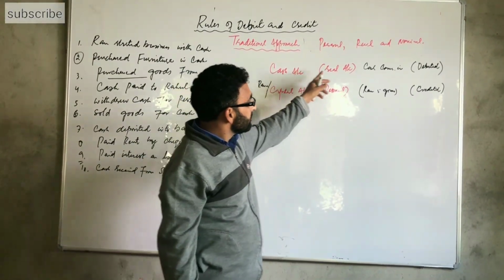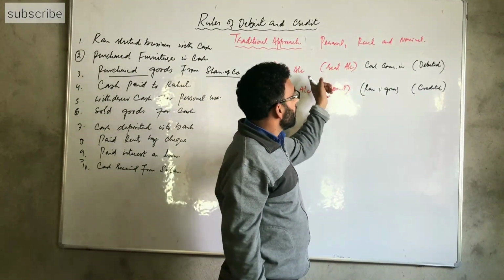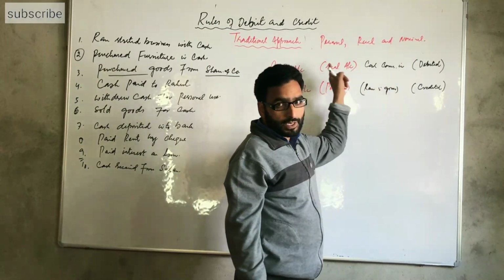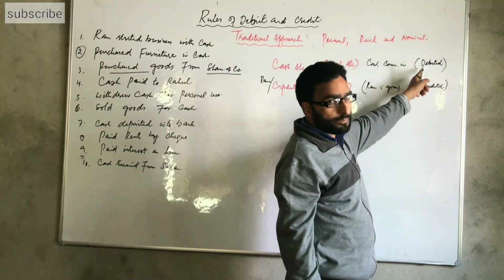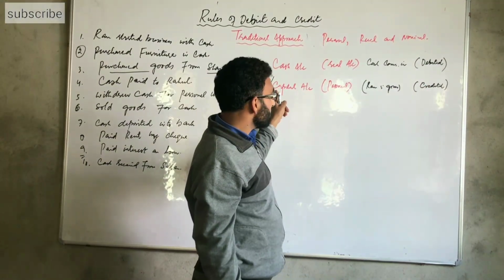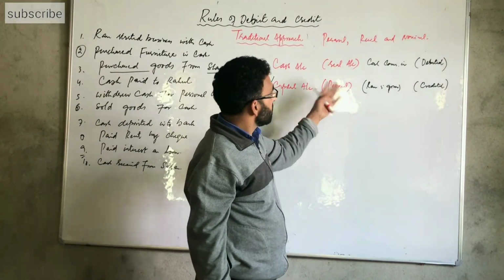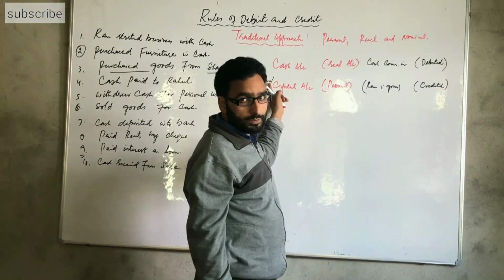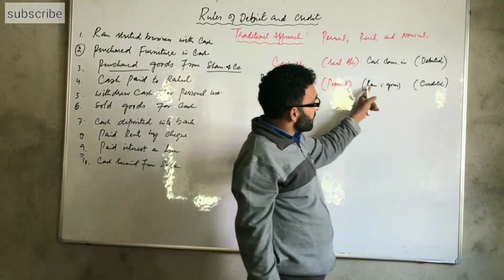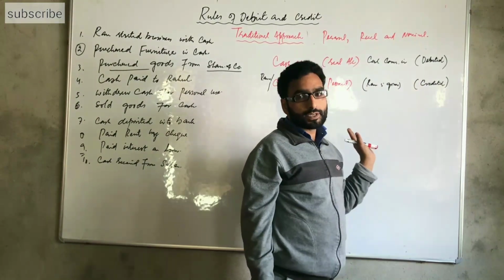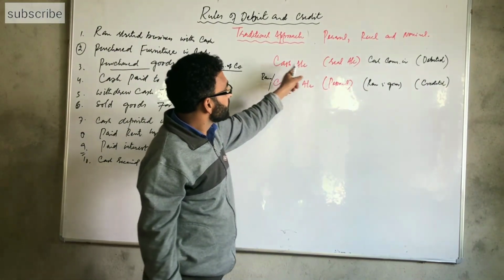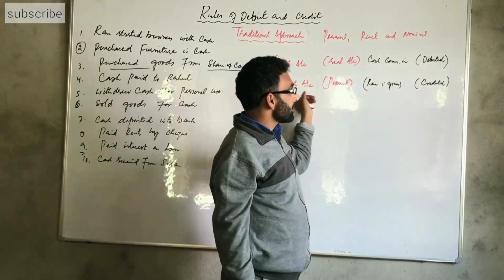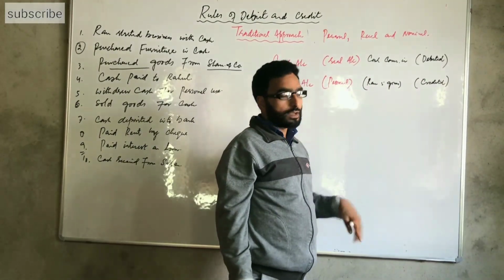The cash account is the real account. Cash comes into the business. As per the rule, the cash account is debited. And the capital account is the personal account, the capital account of Ram. Ram is the businessman and the giver, so his account is credited. So in this transaction, the cash account is debited and the capital account is credited.